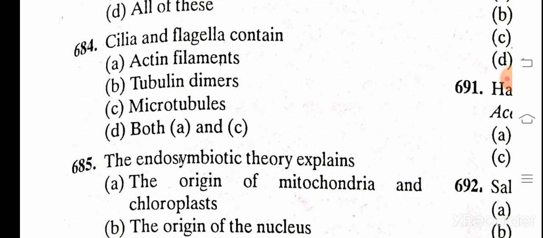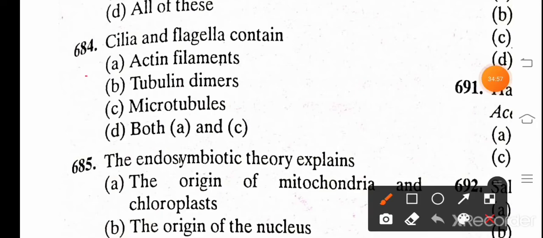Cilia and flagella contain A. Actin filaments, B. Tubulin dimers, C. Microtubules, D. Both A and C. And the correct answer is A and C, or rather B and C.